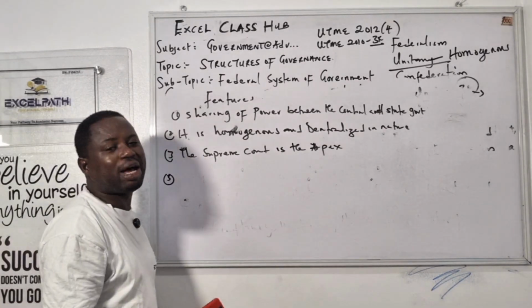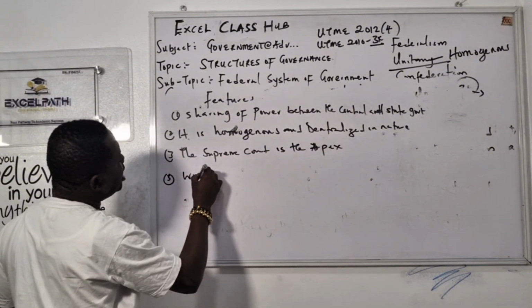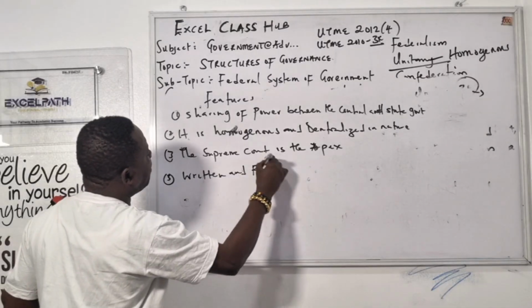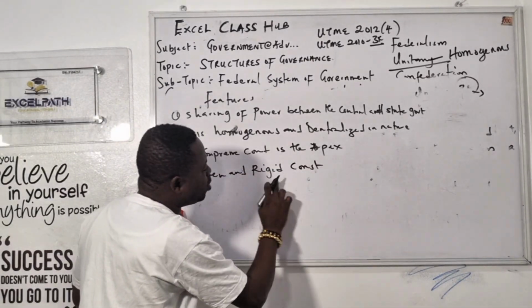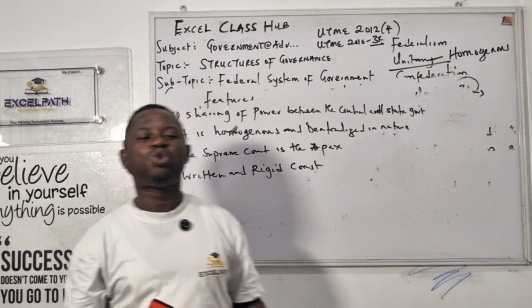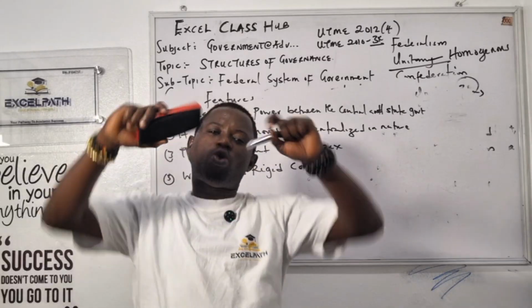In a federal state, please, is there in your past question? The country that practice federalism always practice what? Written and what? And rigid constitution. Any country that practice federalism, there must always be written and rigid constitution. And we are still going to look at this one, don't worry. Somebody is asking what is rigid. That is not easy to amend. A constitution that is not easy to amend. What about written? It's written in one document.